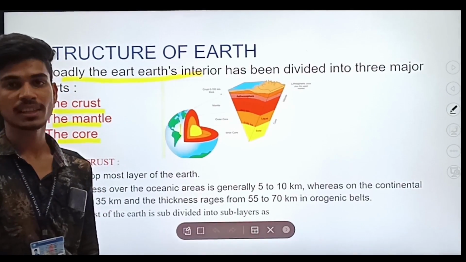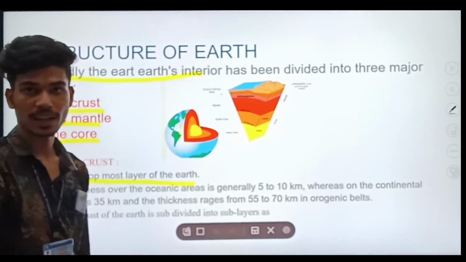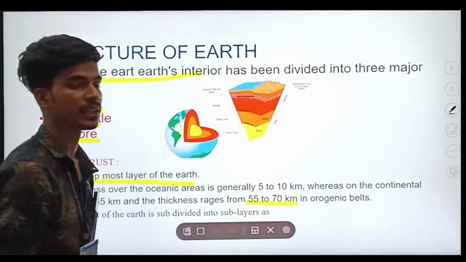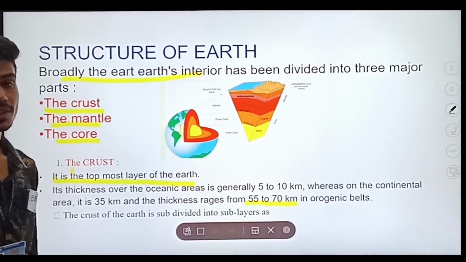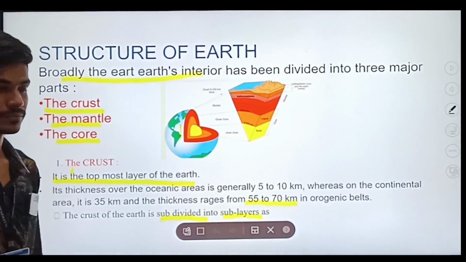Firstly, we will understand the crust. It is the uppermost layer of the earth. Its thickness is around 55 to 70 kilometers. The crust is subdivided into sublayers.